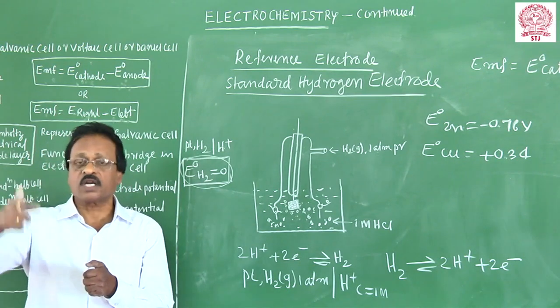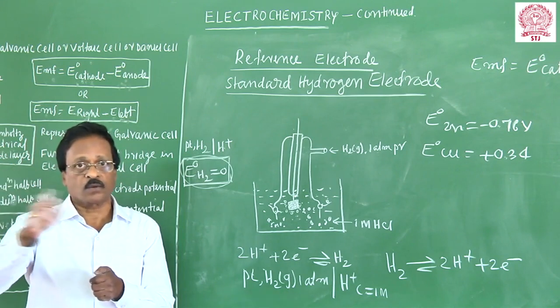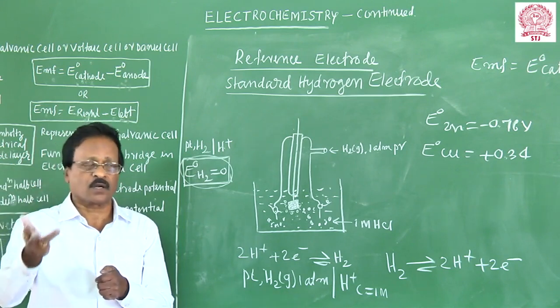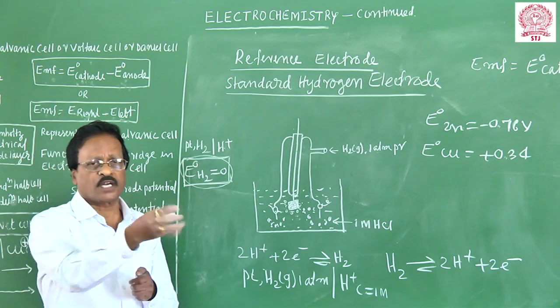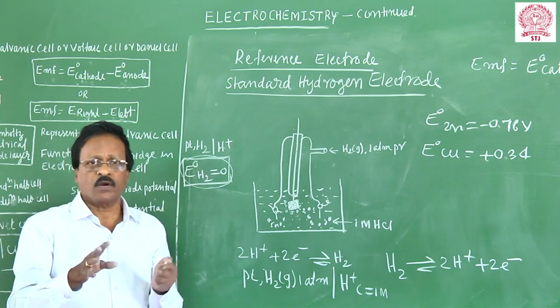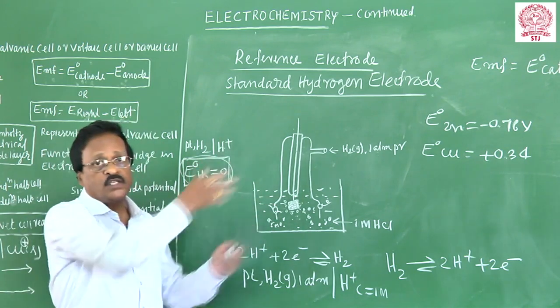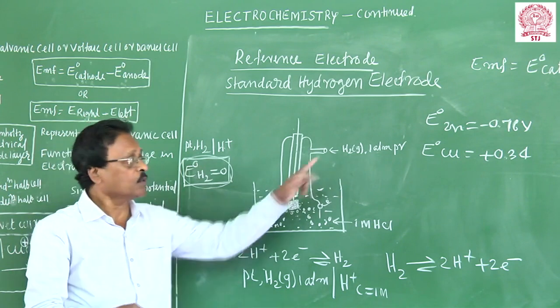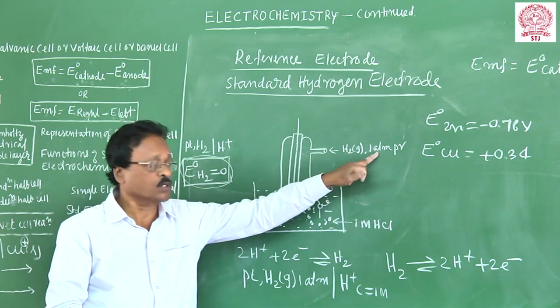But the study of those secondary reference electrodes is not there in the NCERT syllabus. You forget it. You don't need the secondary reference electrodes like calomel electrode, glass electrode. They are simple. Within 1 minute, you can set up those electrodes. Whenever you want to use a secondary reference electrode, because if you want to go for the hydrogen electrode, so many conditions you have to maintain. You have to get your hydrogen gas supplied at 1 atmospheric pressure.